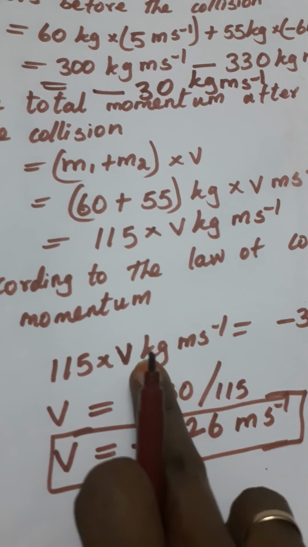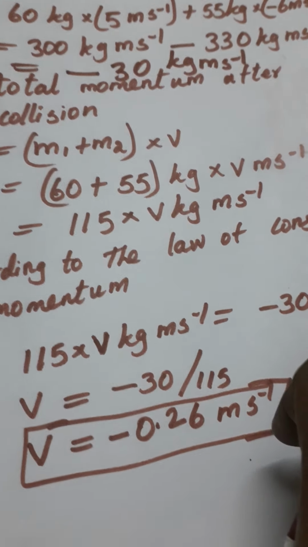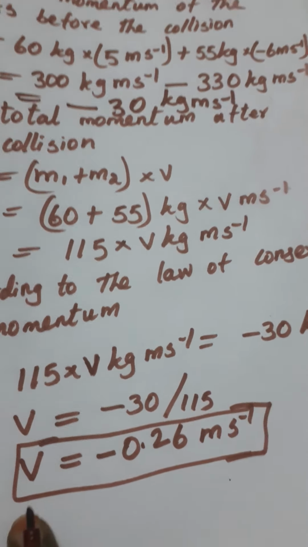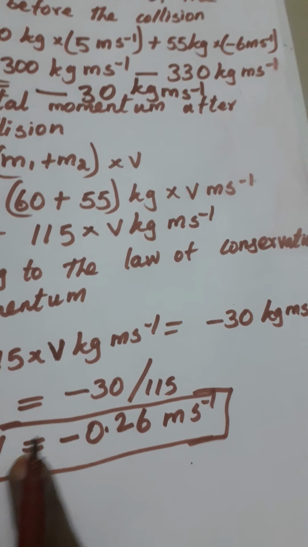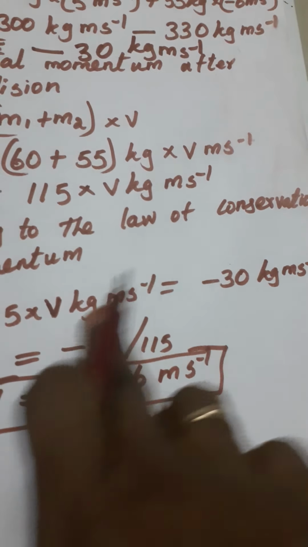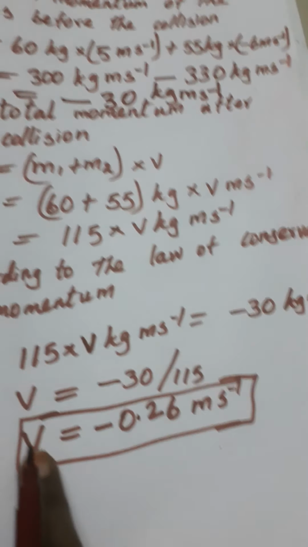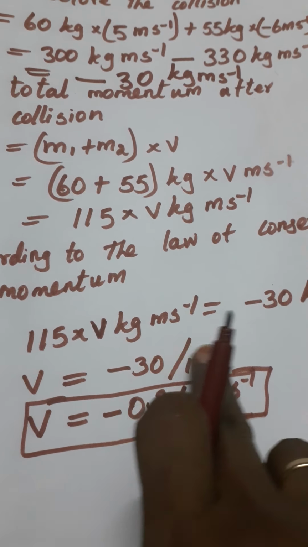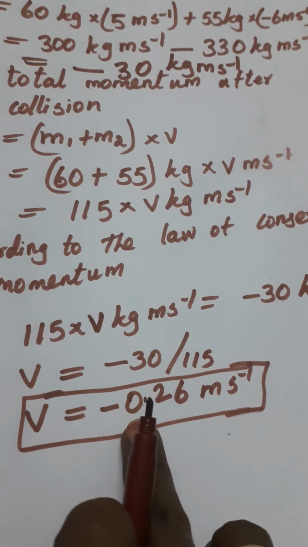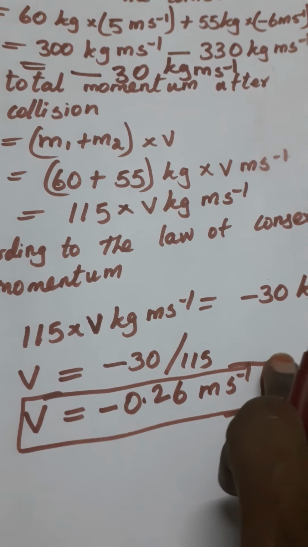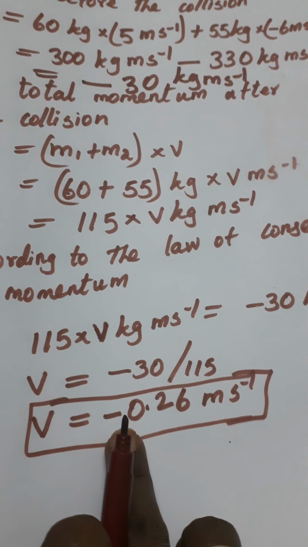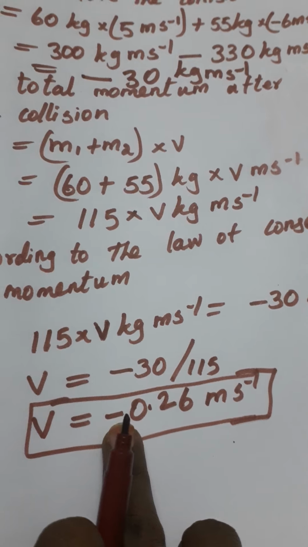Keep v on the left hand side and bring the value to the right hand side. v is equal to minus 30 divided by 115. So v is equal to minus 0.26 meter per second. The kilograms cancel, children, since these two have the same unit. So v is equal to minus 0.26 meter per second. In this answer we can also mention the direction. The sign here is the minus sign.